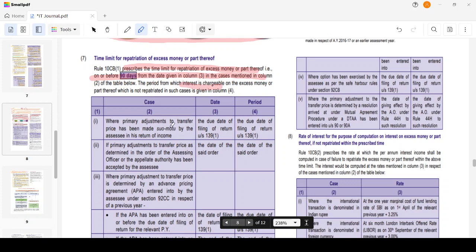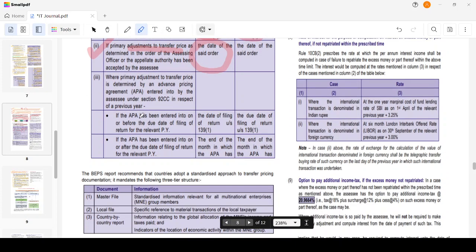When primary adjustments are made suo motu by the assessee, then it is from the due date for filing the return; the 90 days will start from the due date of filing the return. Then, if the adjustment is made by the transfer pricing officer, then from the date of the said order it will start. For a primary adjustment determined by an advance pricing agreement, if the APA has been entered into before the due date of filing the return, then it will start from the due date of filing the return.